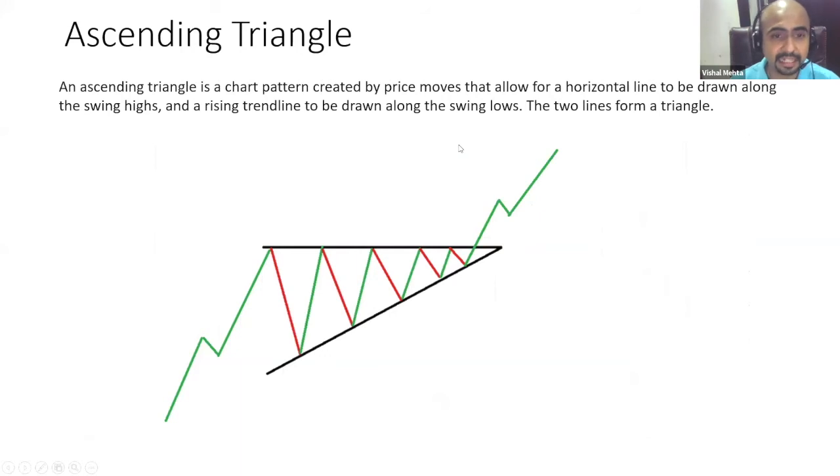What is an ascending triangle? An ascending triangle is where the bears are holding on to their fort and the bulls are encroaching on their areas. Bulls are getting more and more aggressive at every dip, and they are even buying more and more. And there is a point where the bears will give up and say, boss, we lose, you win. And that's where your ascending triangles are formed.